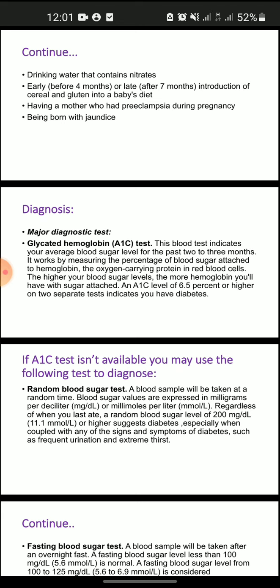A random blood sugar level of 200 milligrams per deciliter or 11.1 millimoles per liter or higher suggests diabetes, especially when coupled with any of the signs and symptoms of diabetes such as frequent urination and extreme thirst.